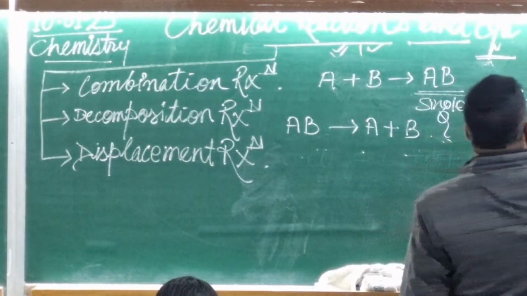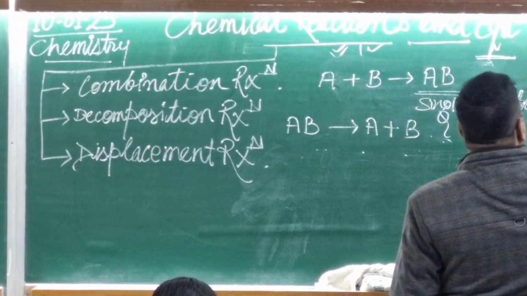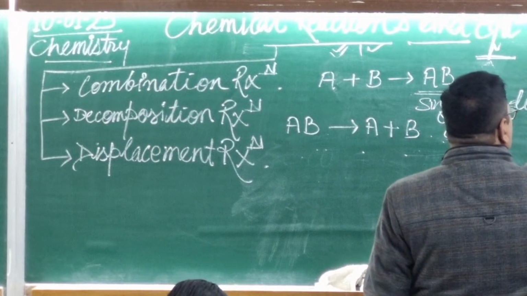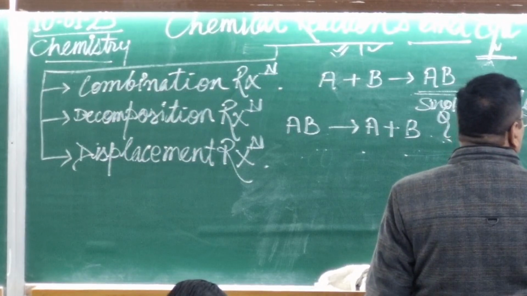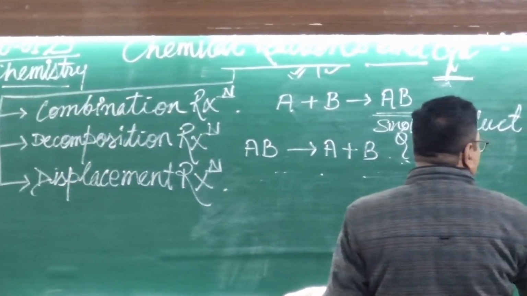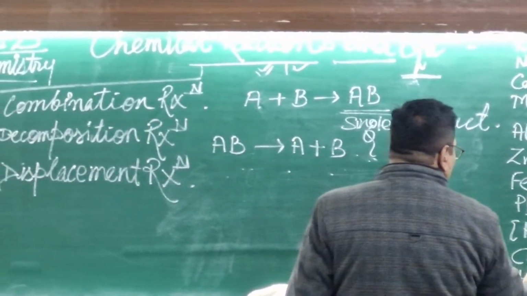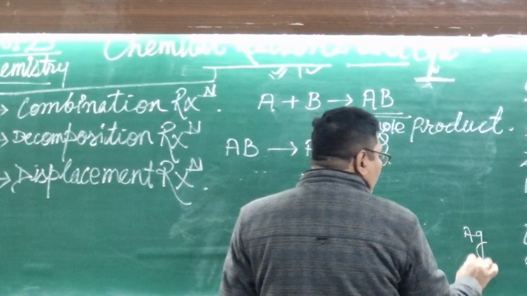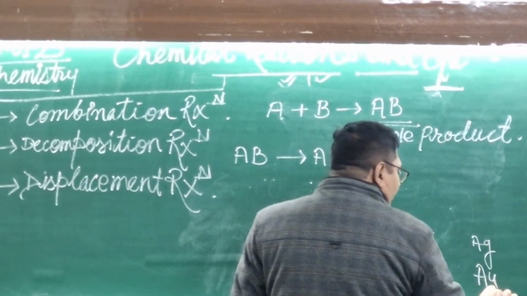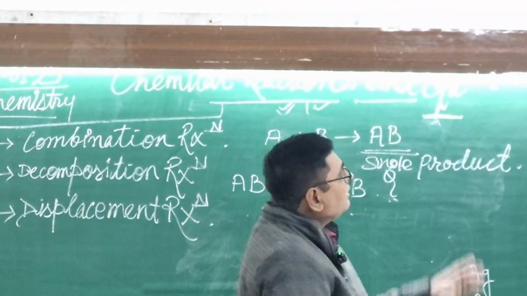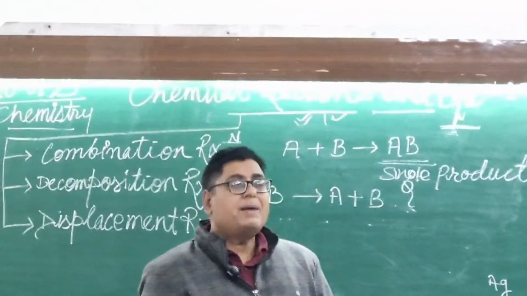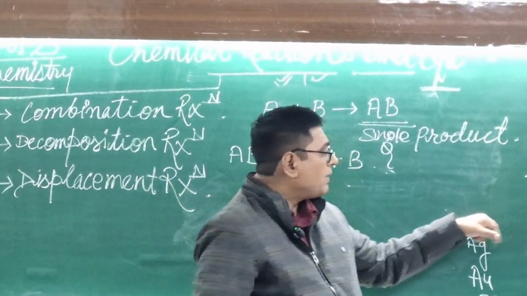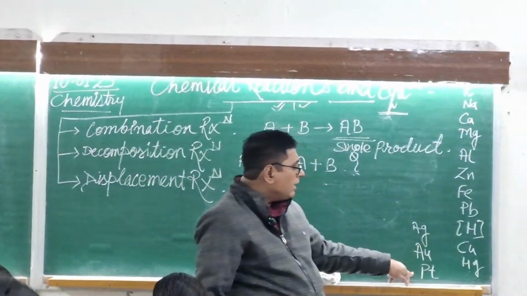I have given you a mnemonic: Kasi, Nath, Ka, Mali, Alu, Zara, फीके पकाता है, कौन है जी, आगे आओ and पिटाओ. This is a reactivity series. Here metals are arranged in their reactivity order.